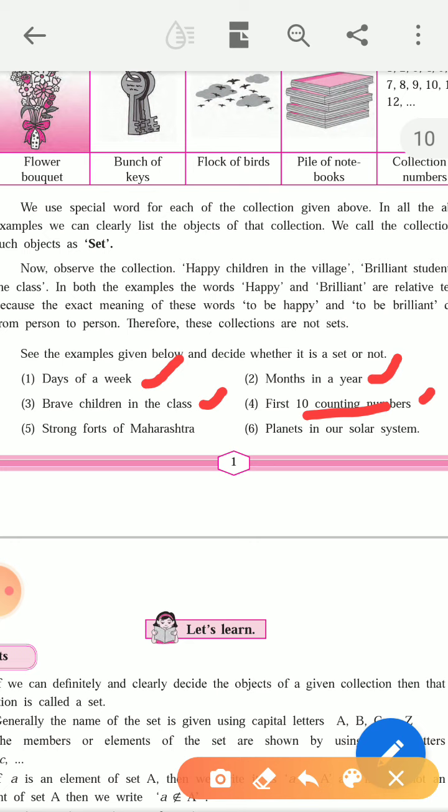Next, fifth example, a strong fort of Maharashtra. There are many forts in Maharashtra, and we can't say which fort is strong. So this is not an example of set. Then planets in our solar system. So this is countable. Planets in our solar system, it is an example of set.